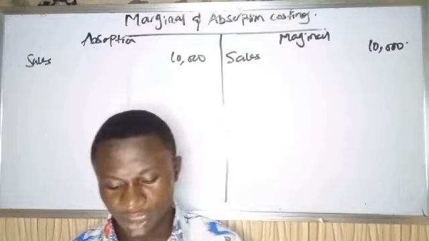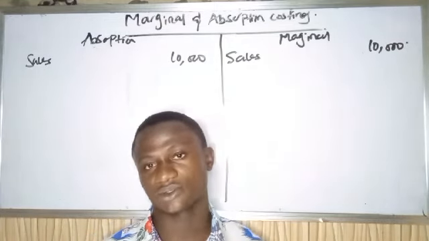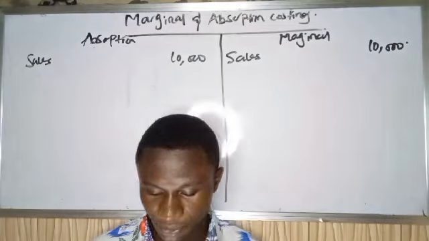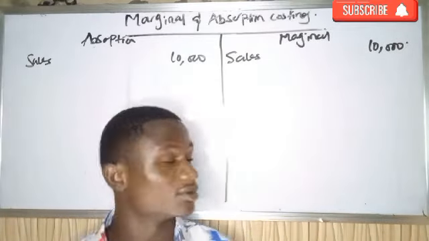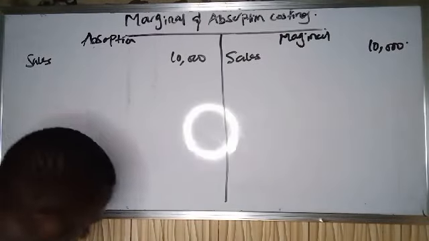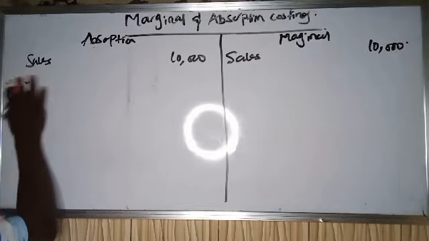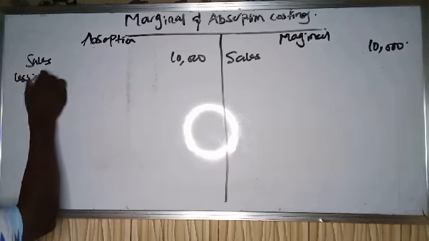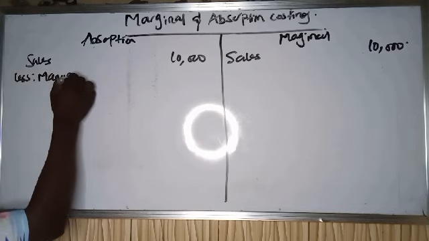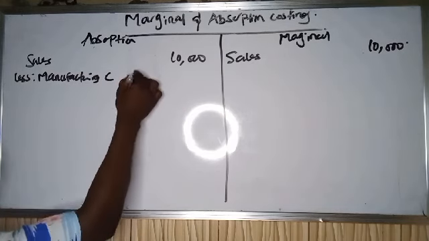Take note, the manufacturing cost there in the question is a fixed manufacturing cost. Under absorption costing we consider the two, so we have manufacturing cost, which is 2200.